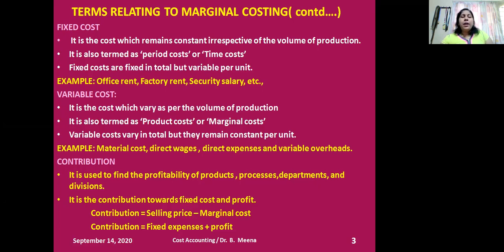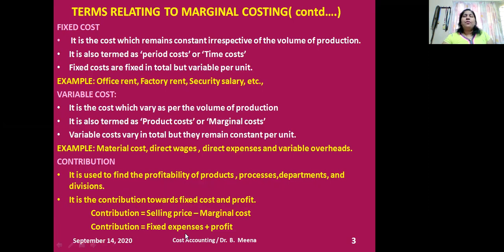So look at the meaning. It is used to find the profitability of products, processes, departments, and divisions. It is a contribution towards fixed cost and profit. How to calculate the contribution? Selling price minus marginal cost. Marginal cost, what is another name? Variable cost. So that is another formula I gave here.